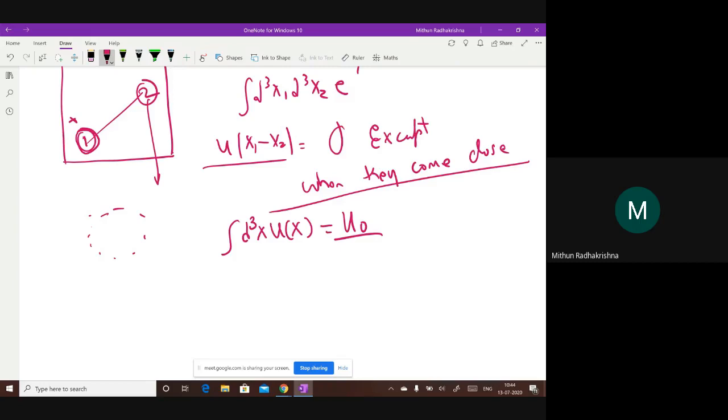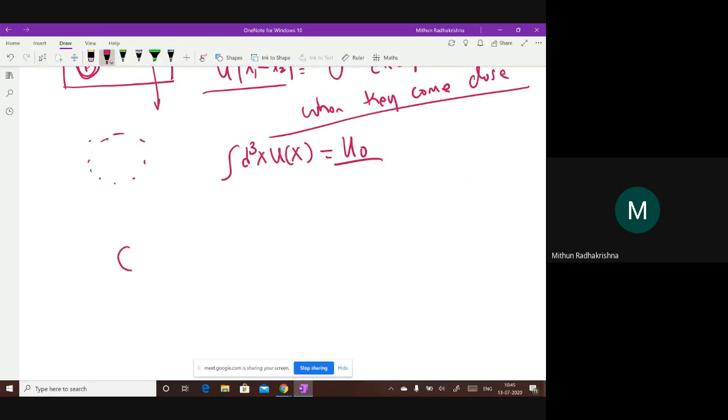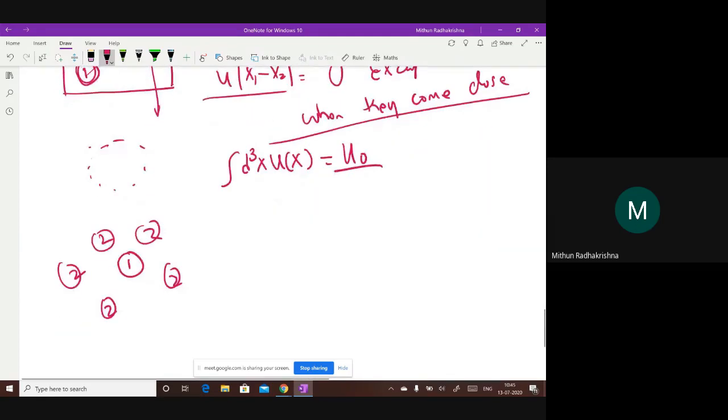U naught is the integral that I calculate keeping one fixed. So think of this. I've kept 1 here, and you're placing 2 at various points. That's what the integral does, right? Because I have dx2, x2 can be anywhere.